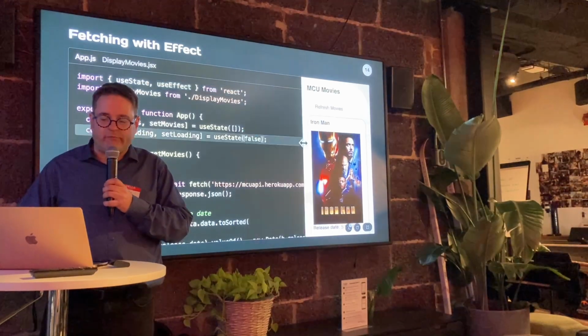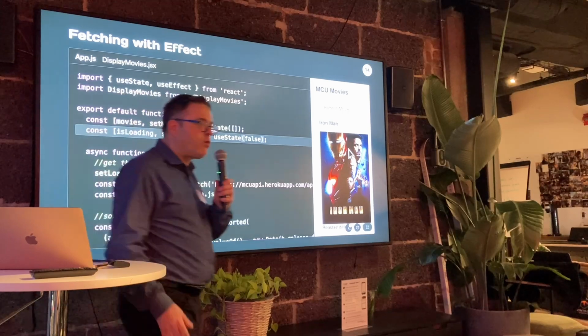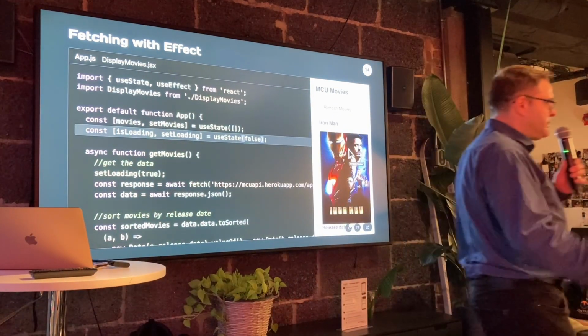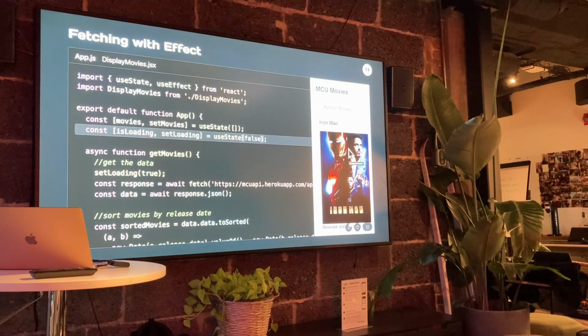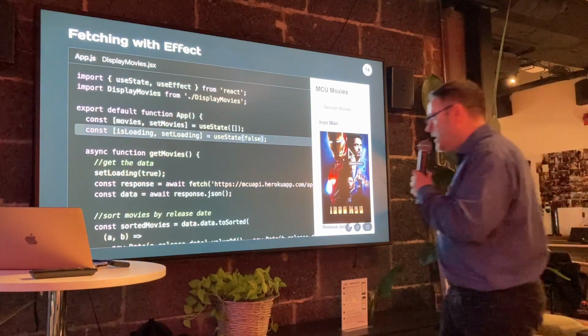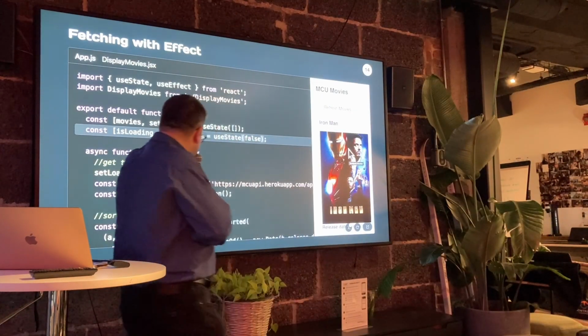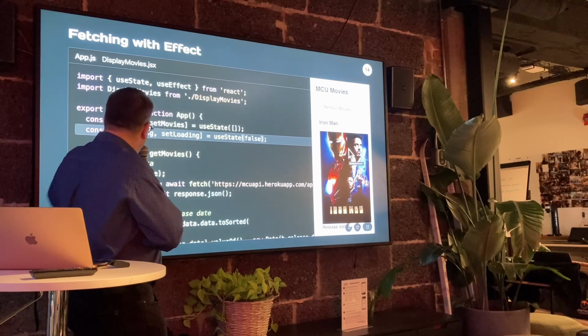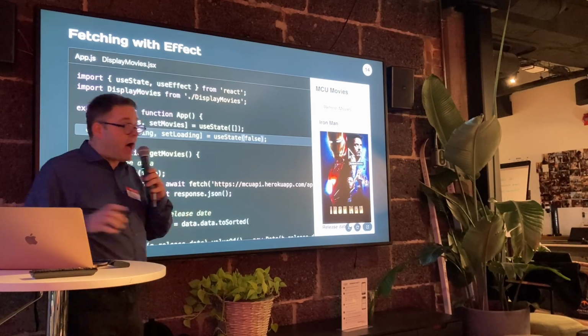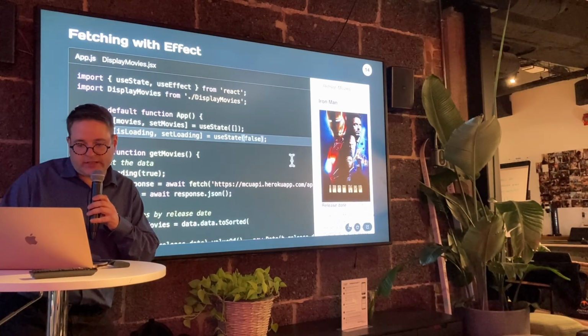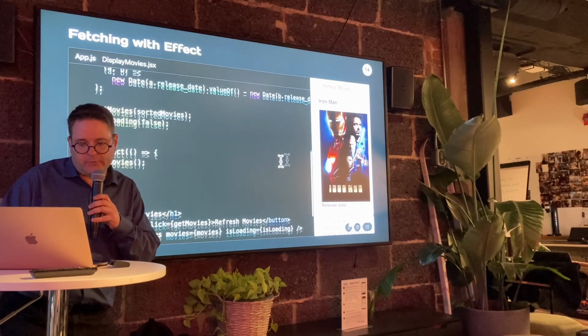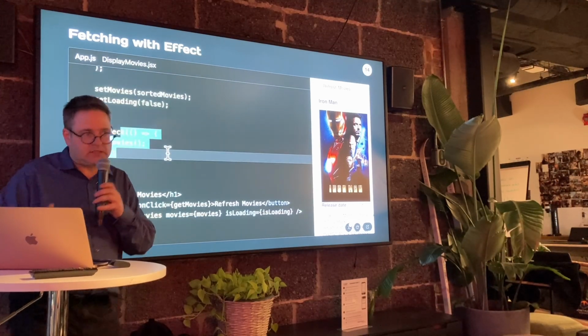So this is the old way of doing things. You know, when I was giving courses up until today, this is what I would show. I would tell them, yeah, you get the movies by doing a fetch inside of a function that's called by a useEffect. So the useEffect is a little below. Here we go. useEffect, get movies.